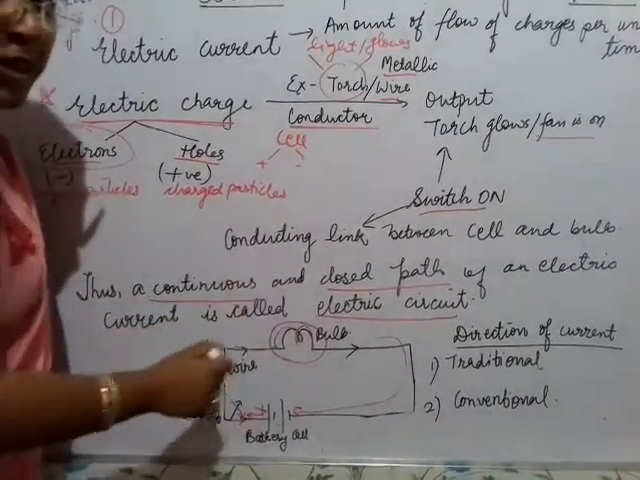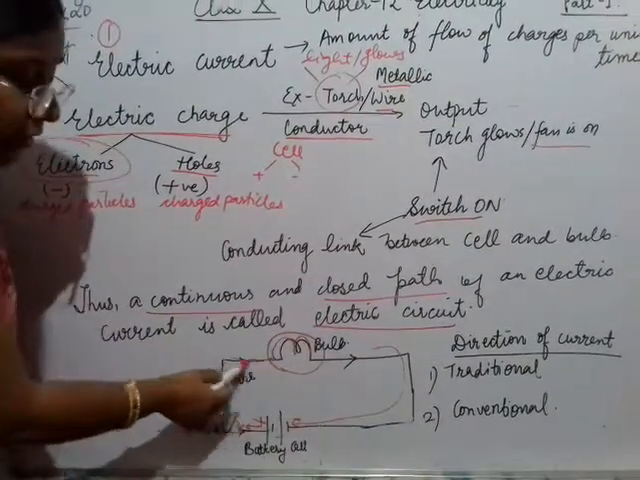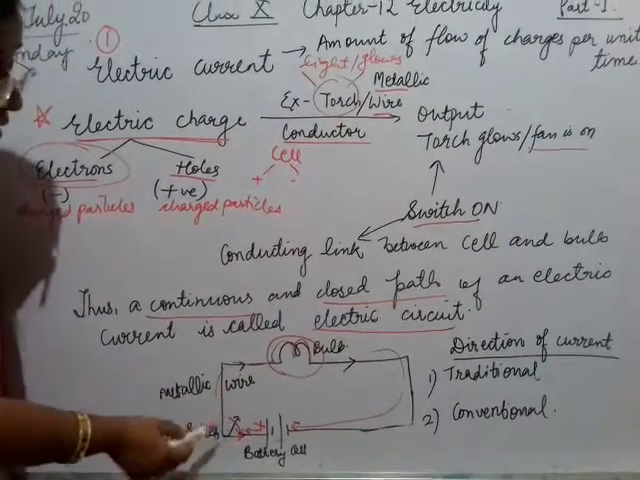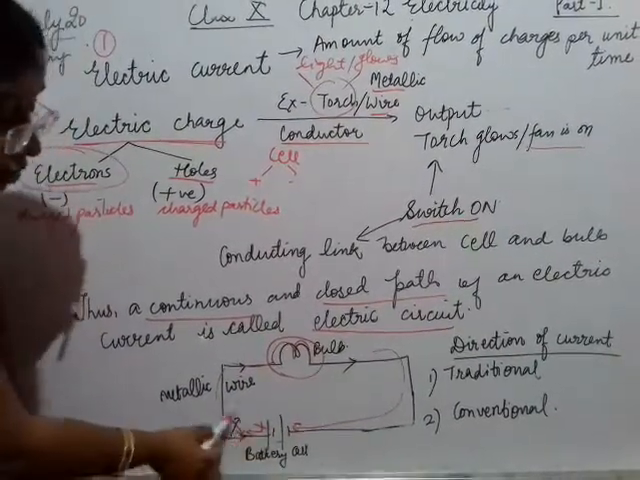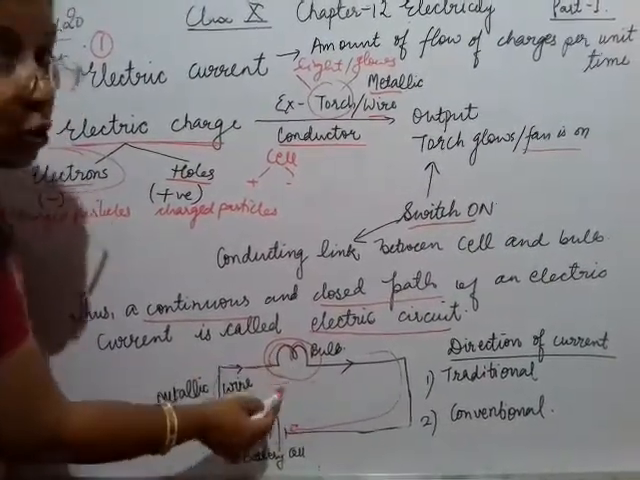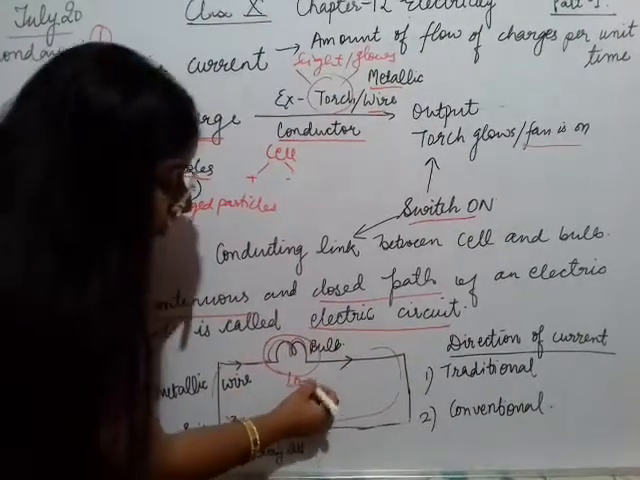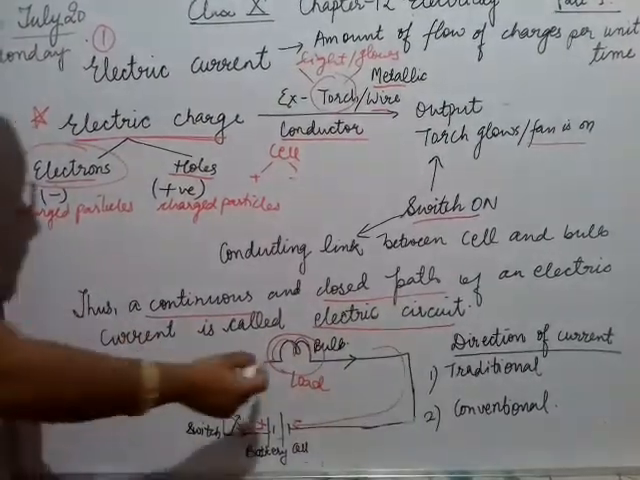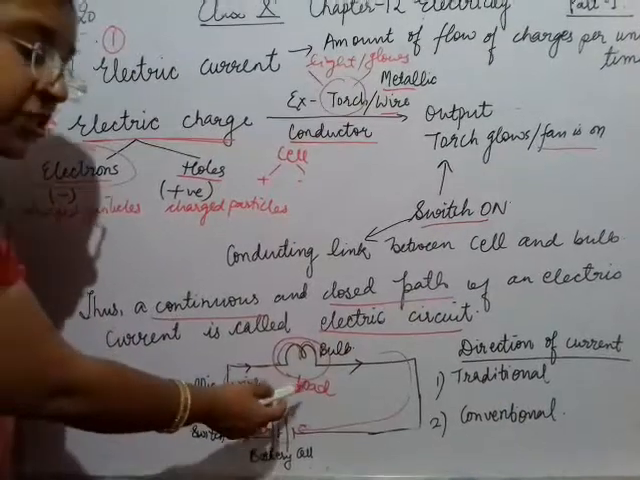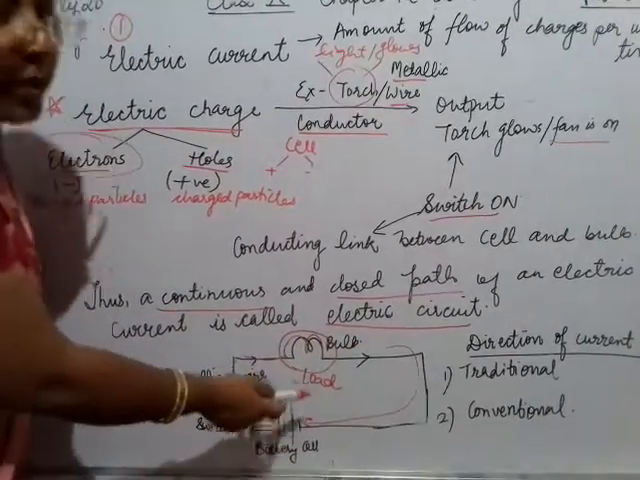Electric circuit components are a connecting link, which is basically the wire, a battery or a cell, a switch, and the load. This is known as the load. Why load? Because it gives the output. Anything which gives the output is known as load in physics.